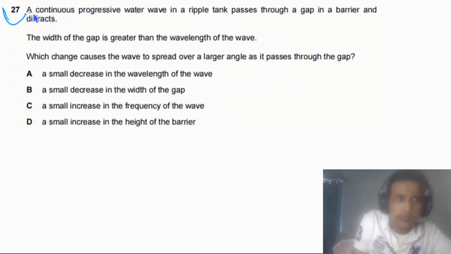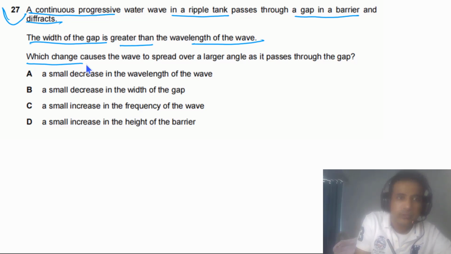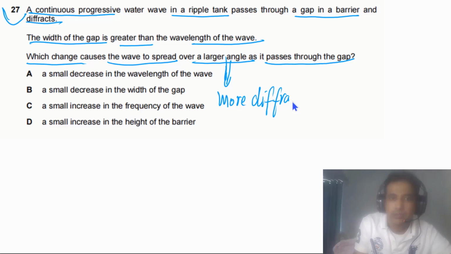Question 27 says a continuous progressive water wave in a ripple tank passes through a gap in a barrier and diffracts. The width of the gap is greater than the wavelength of the wave. Which change causes the wave to spread over a large angle as it passes through the gap? Large angle simply means more diffraction. So how can we increase diffraction? Simply we can say large angle means more diffraction.